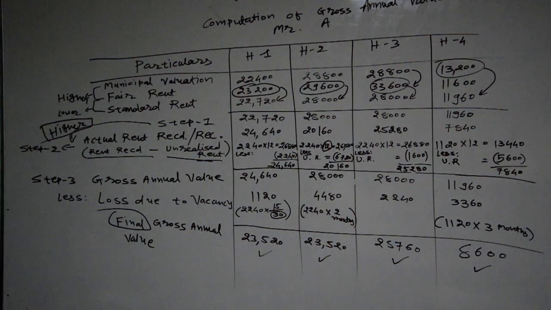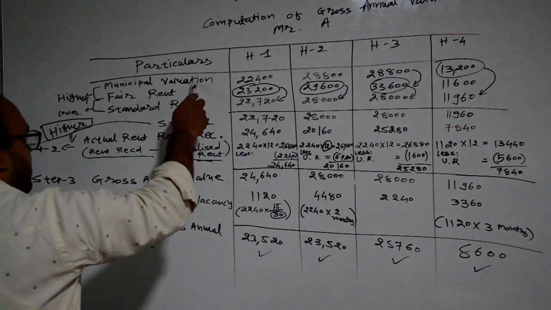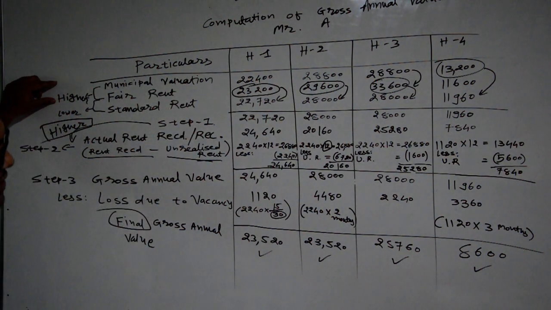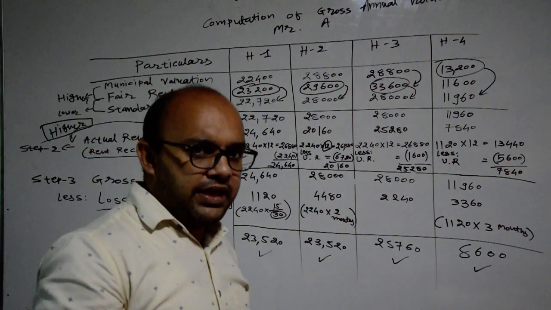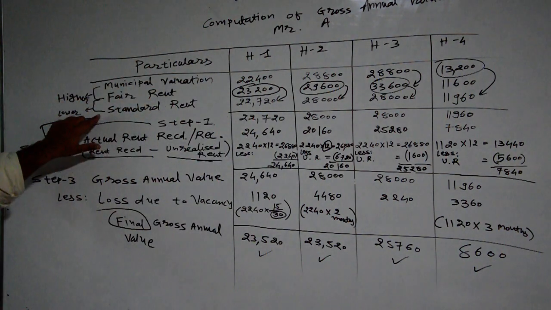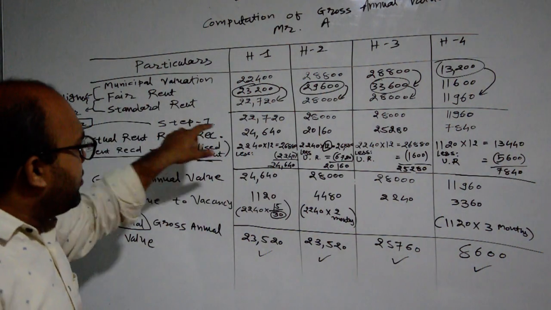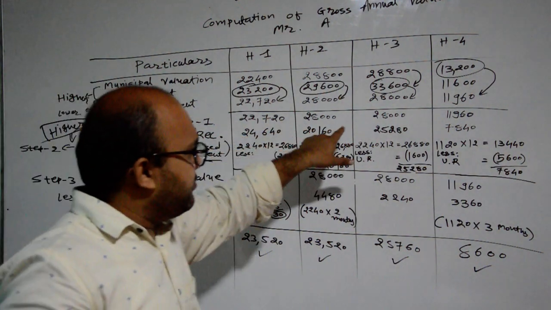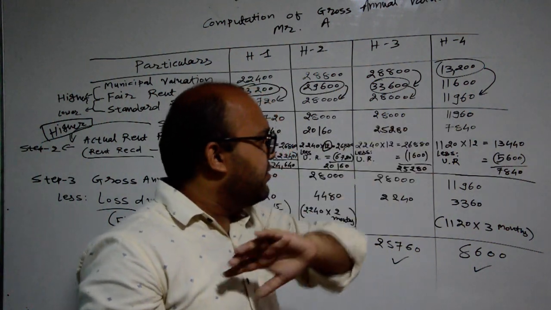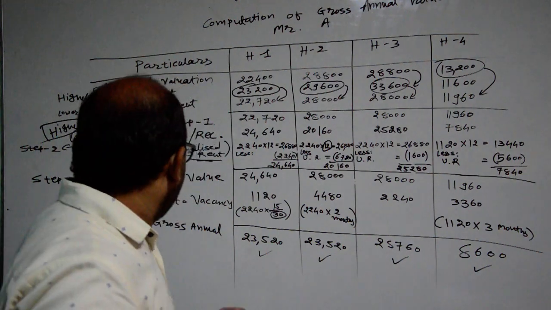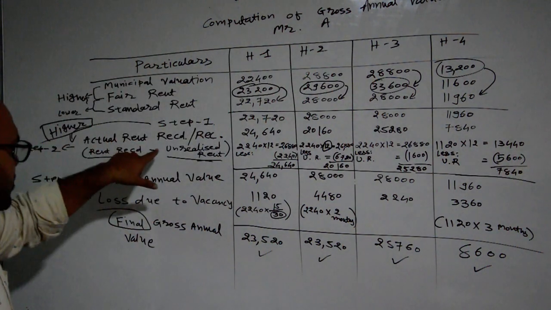So I would like to repeat the sum. First of all, we have to compare municipal valuation and fair rent. Whichever is the higher amount will be selected, and then after it will be compared with standard rent. Then we will get step number 1: 22,720, 28,000, 11,960.